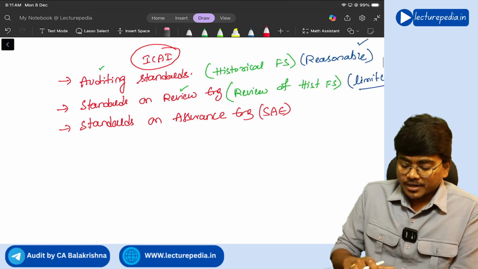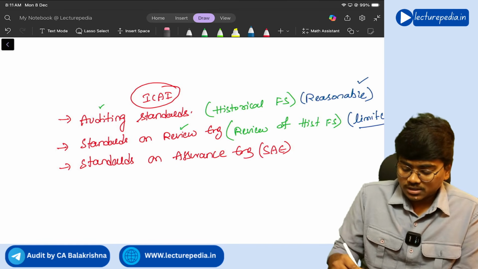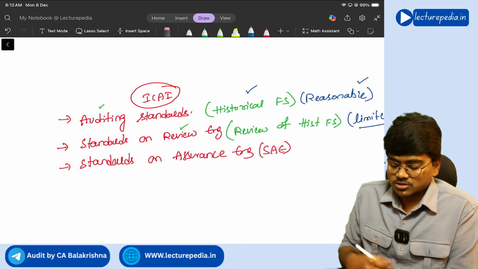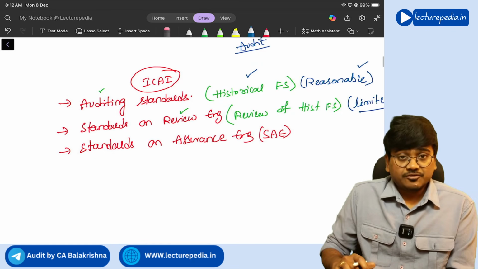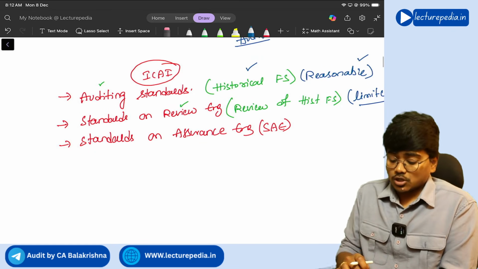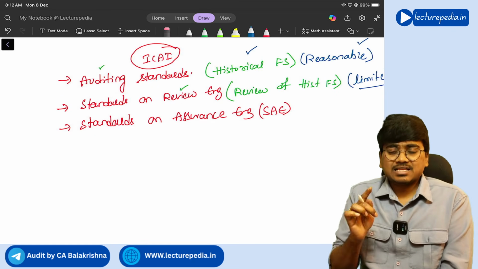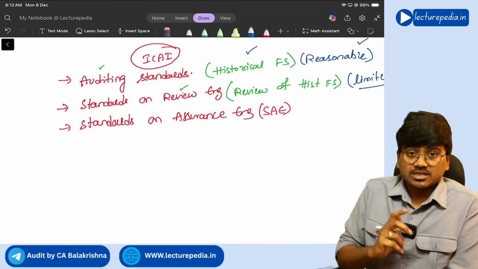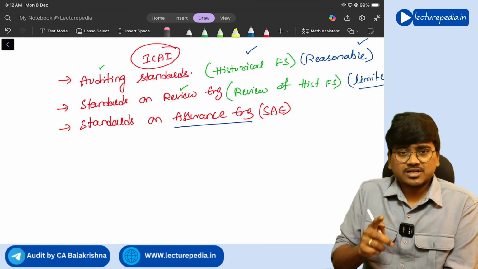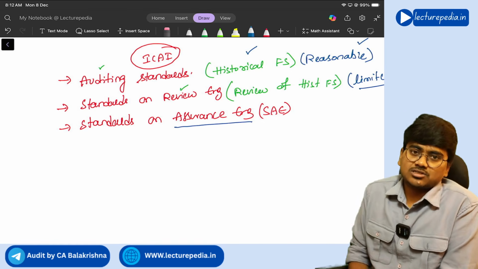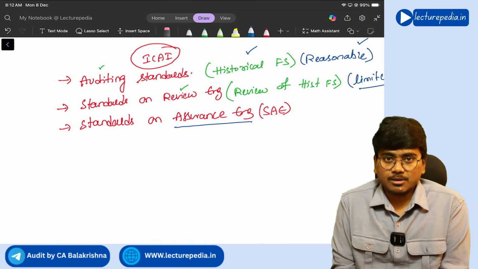See, if the auditor provides assurance on historical financial statements, we will call it an audit, right? If the auditor provides assurance on items other than historical financial statements, then you will call it an assurance engagement, and for that assurance engagement, standards on assurance engagement will be applicable.